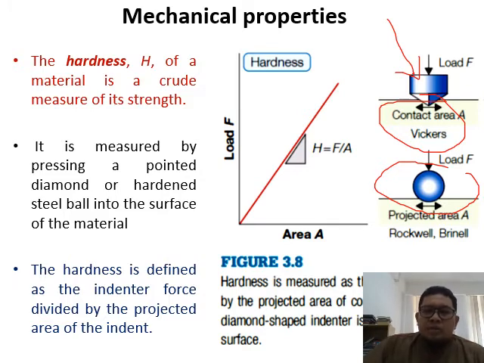Over here, from this slope, since you can get a linear relation, you can get H, which is the hardness, which is the force divided by area, not volume, area. So this hardness is defined by force divided by area, coming from the slope of the force versus area graph over here.